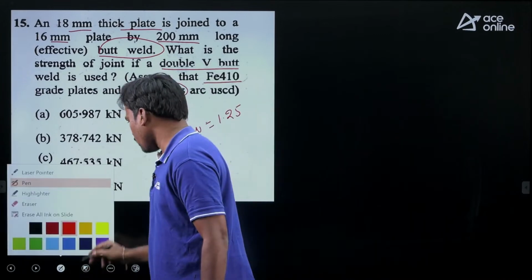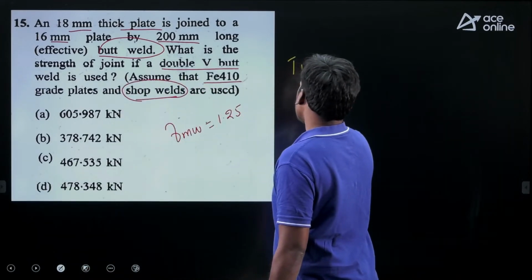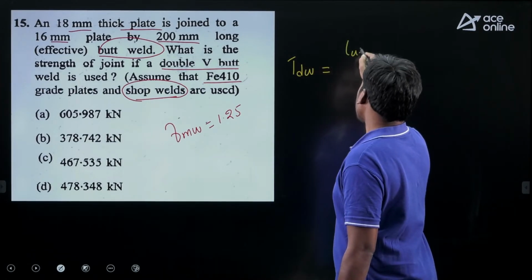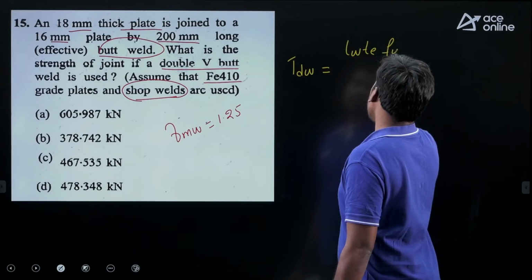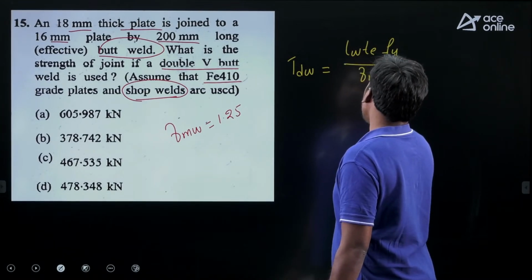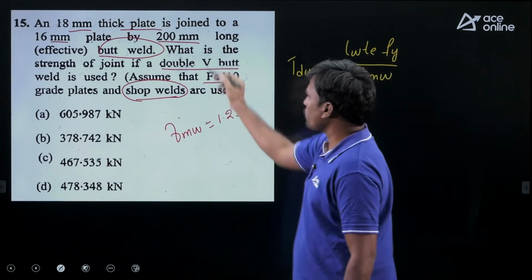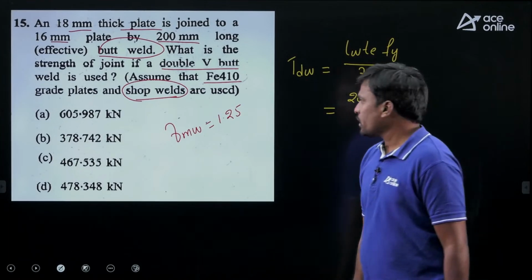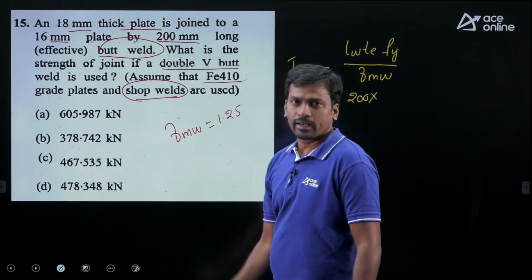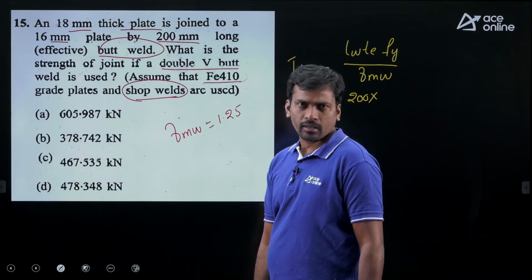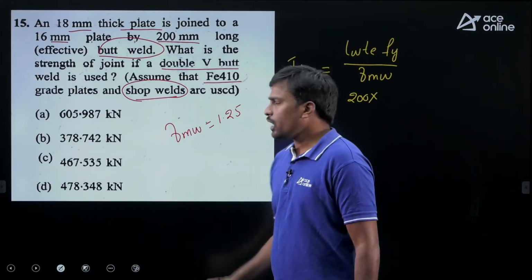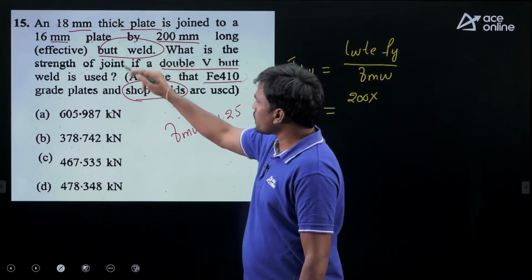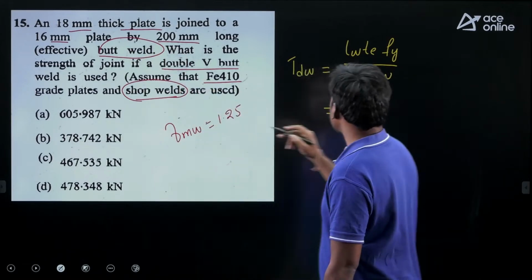So what is the formula? Here TDW equals the strength of butt weld. So effective length, effective throat thickness, yield stress divided by gamma MW, right? What is the effective length given? 200. Then what is the effective throat thickness? Here a double V butt joint is given. This is a fully penetrated butt weld, right? For a fully penetrated butt weld, effective throat thickness equals the thickness of plate only, but here two thicknesses are given. We will consider the minimum thickness. Which one is minimum? 16 mm.